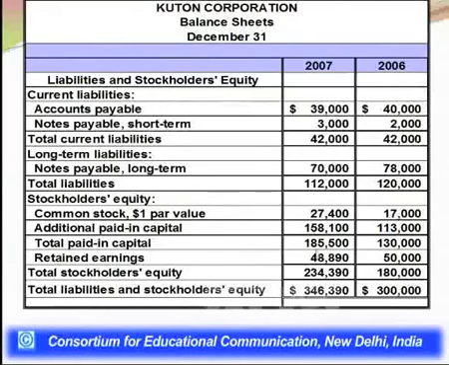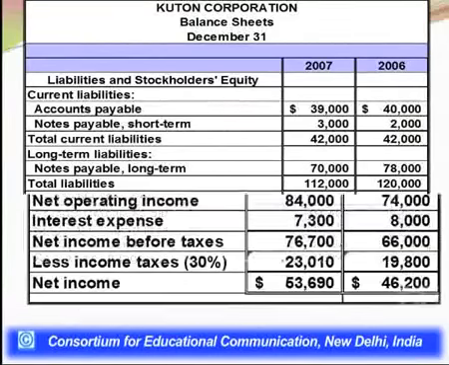So the sum of this plus this value is equal to the last value you have, 346,390, and so is true in this case of 2006. 120,000 plus 180,000 gives you total of 300,000. So I hope you are clear with the balance sheet values of this particular case under discussion.